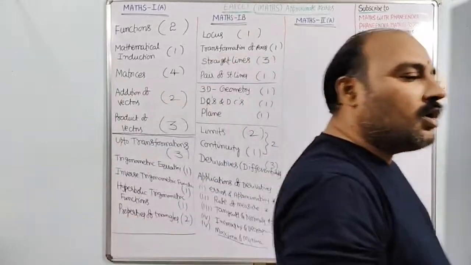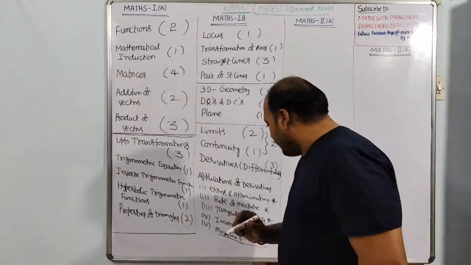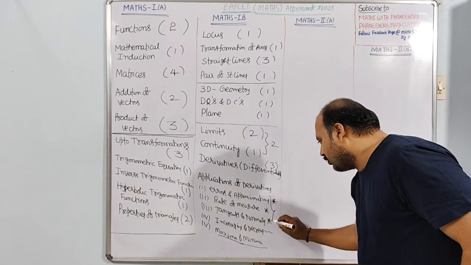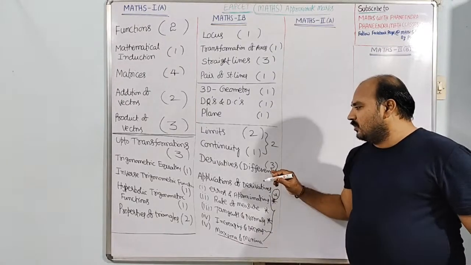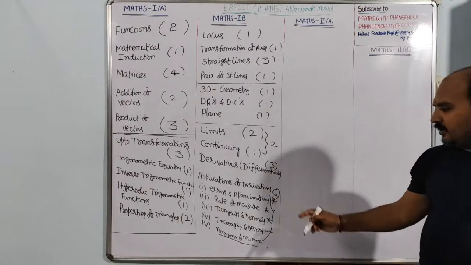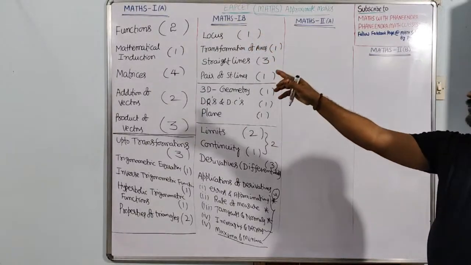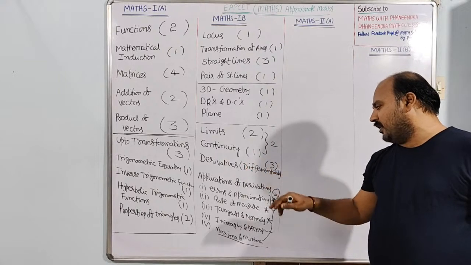So what do we conclude from application of derivatives? Here we can expect 4 questions compulsory. Here 3 from derivatives, continuity 1, limits 2, or only 2 from limits and continuity together. So these are approximate. So total how many are they getting? 5, 4, 9, 9, 3, 12, 12, 3, 15, 15 plus 4.